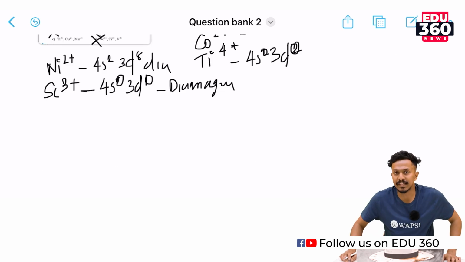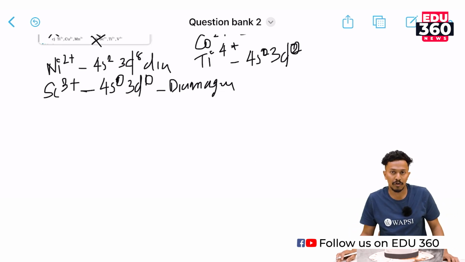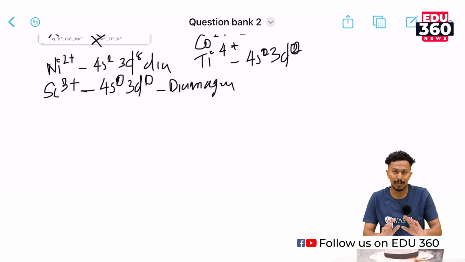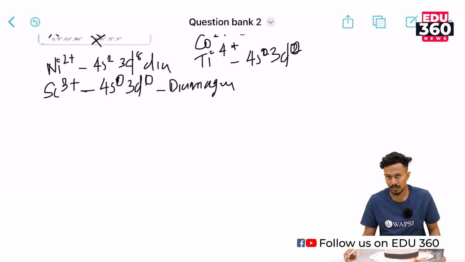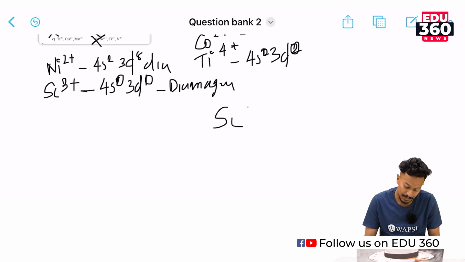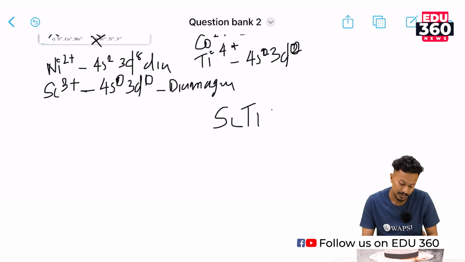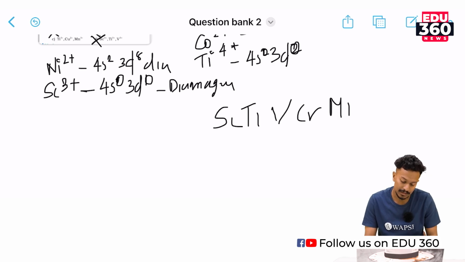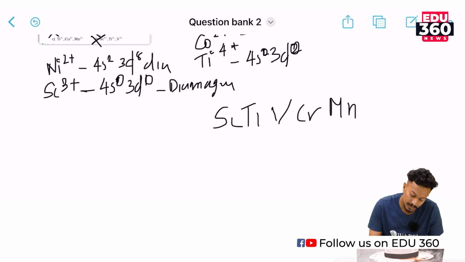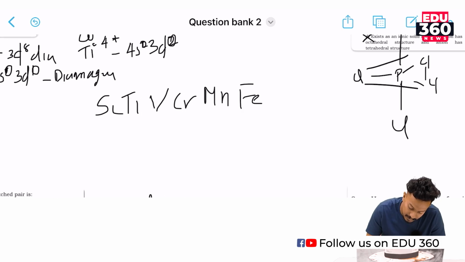There is an easy way of determining the electronic configuration of d block elements. I am going to explain the first 10 elements of the d block: scandium, titanium, vanadium, chromium, manganese, Fe, Co, Ni, Cu, Zn.